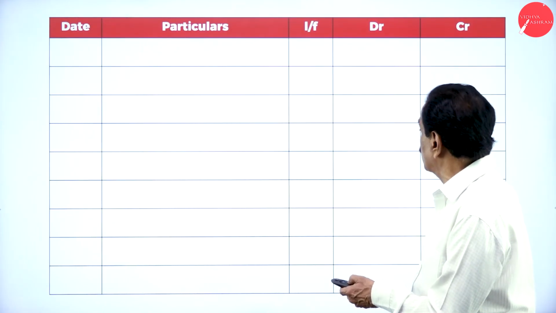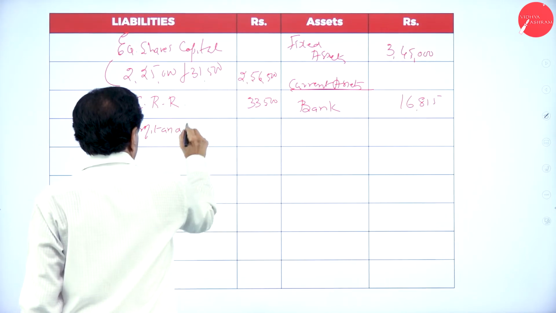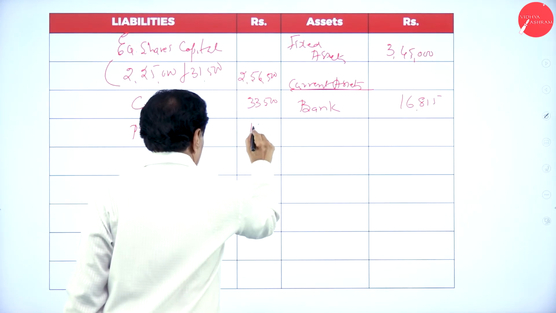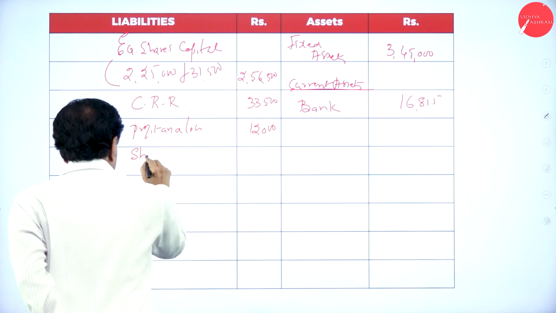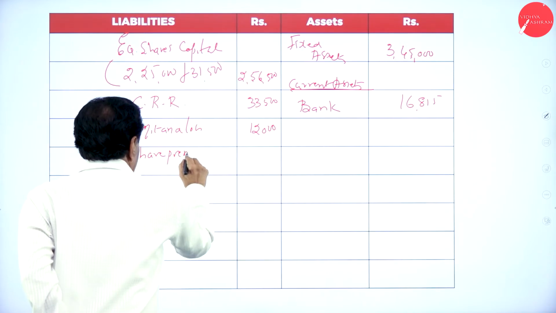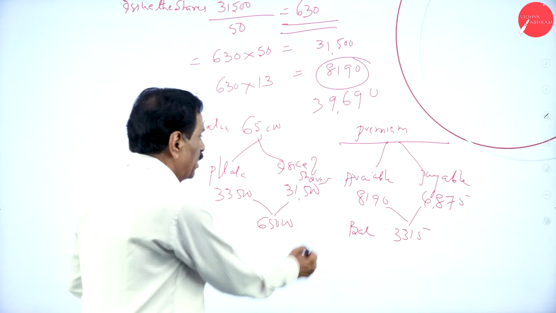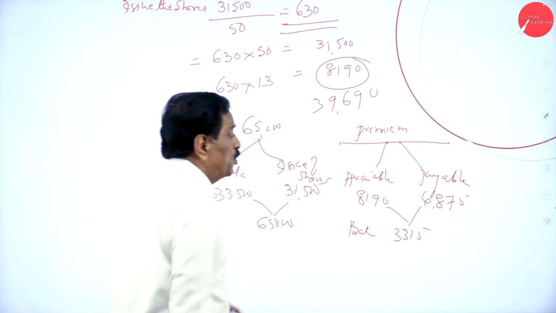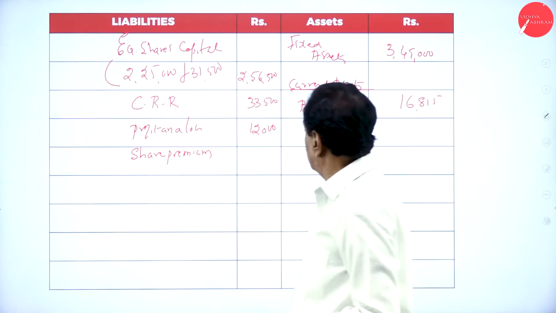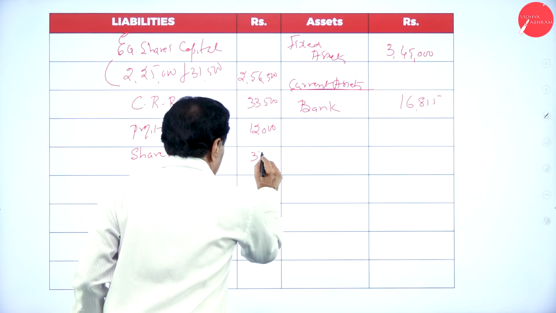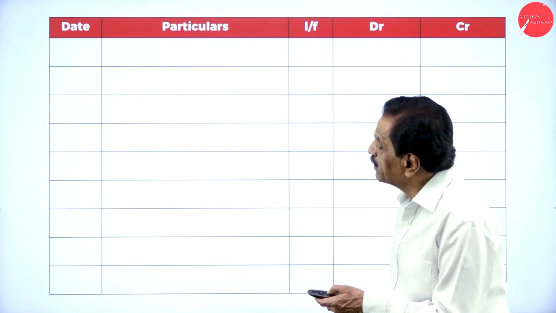See that working note? Profit and loss, retained. 12,000 should be retained. Share premium. How much did you get? Share premium, see that? 8,190. How much utilized? 4,875. How much left over? 3,315. Then we'll go to the balance sheet, see that?